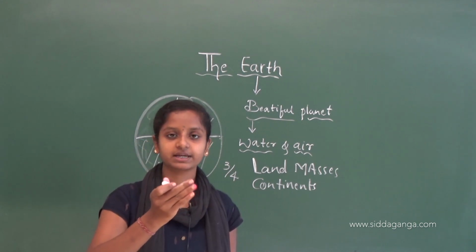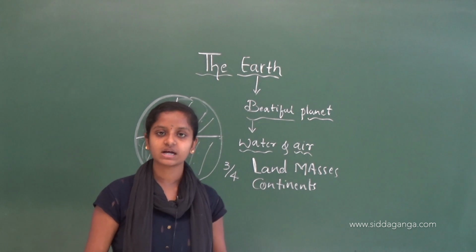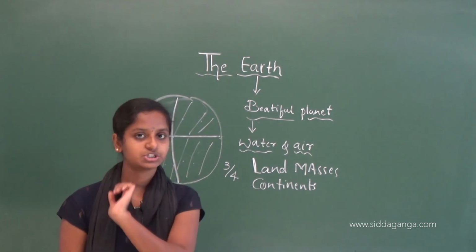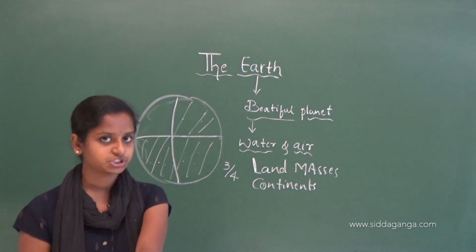Below that we can see sea, river, lakes, etc. Those are lesser than an ocean. They contain less water compared to an ocean.